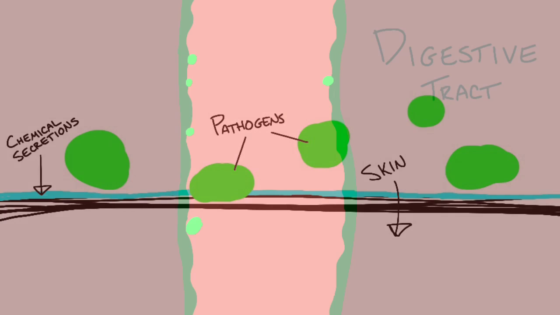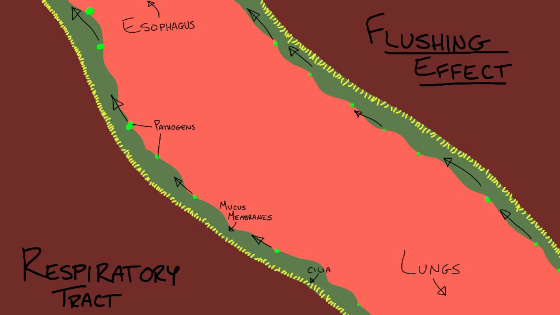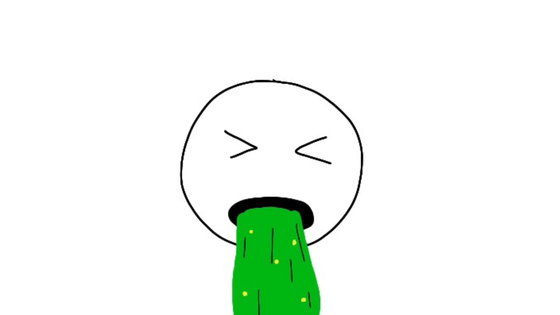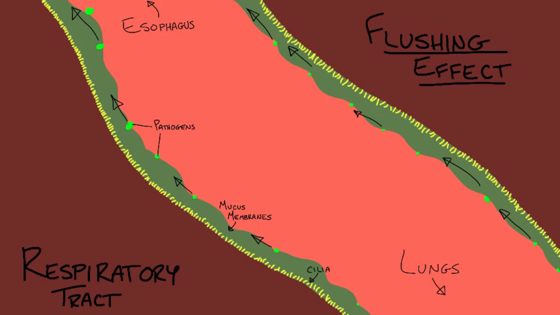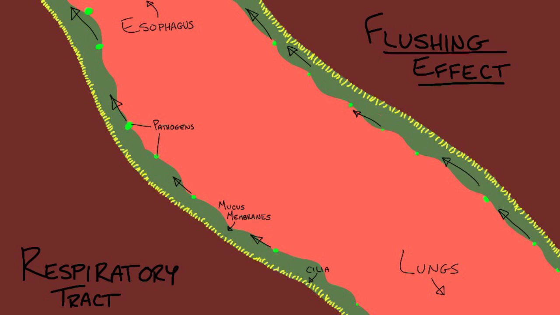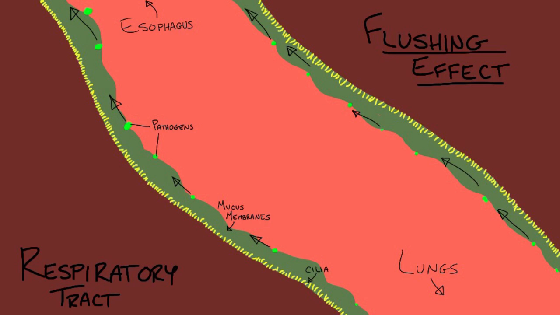If a pathogen enters your body by way of digestive or respiratory tract, your body will enact the flushing effect, which includes, but is not limited to, vomiting, coughing, sneezing, and diarrhea. Lining the digestive tract are mucous membranes, which trap pathogens in mucus to make it easier for expulsions. In your respiratory tract, cilia sweep this pathogen-filled mucus away from the lungs towards the esophagus for expulsion.